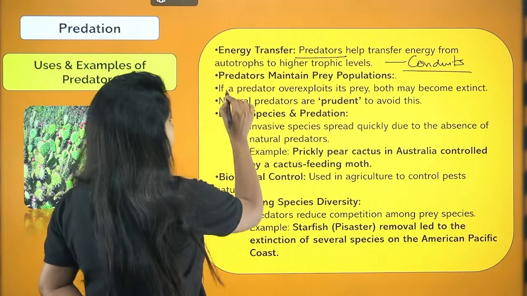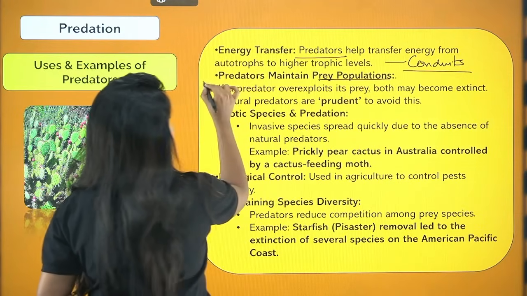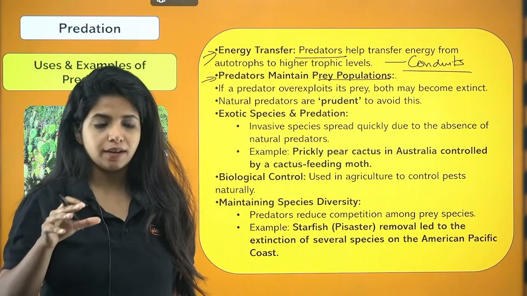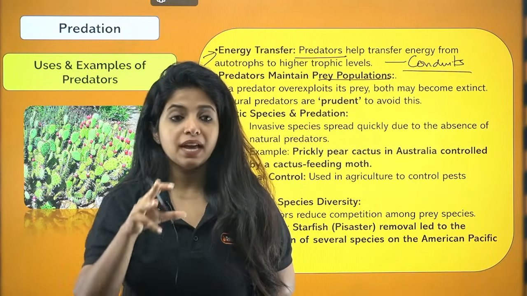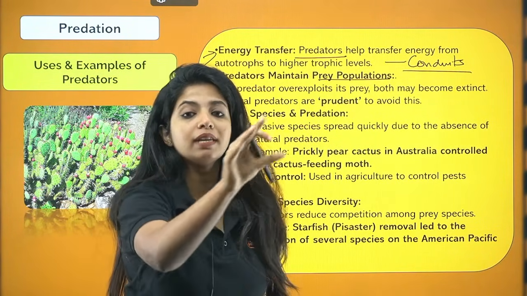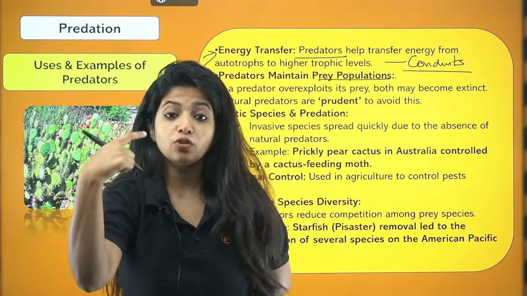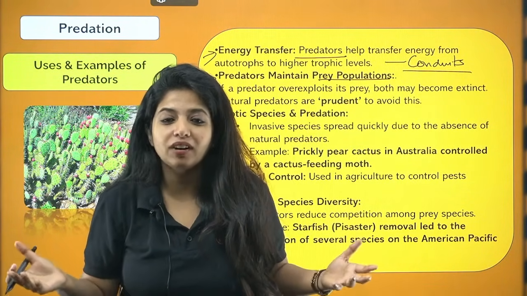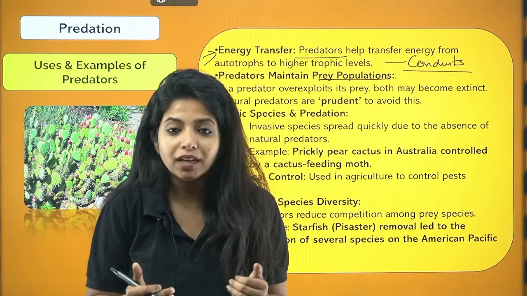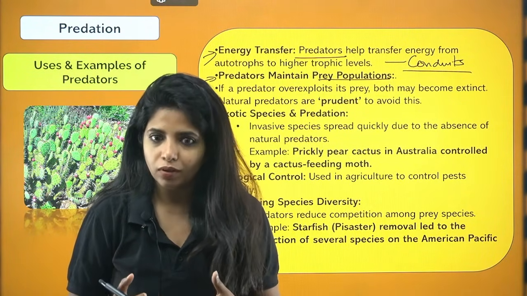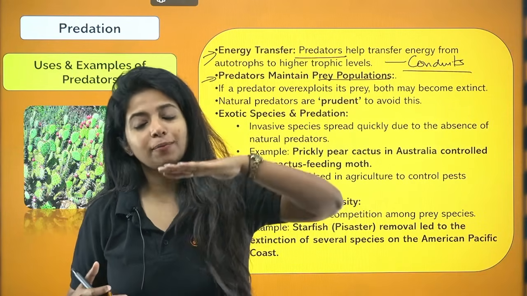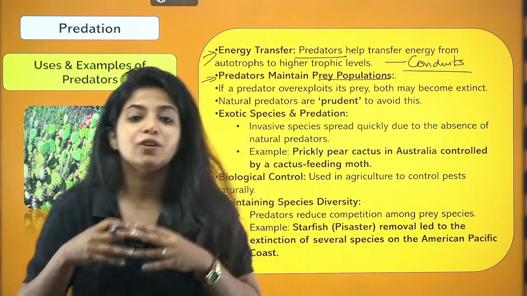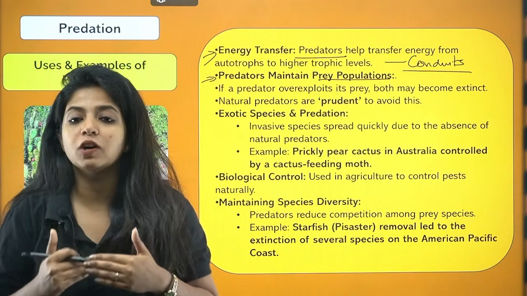Now over here, predators maintain the prey population. That is the second important thing that we have. How? Just understand, a tiger is there, and so many deer are there. If the tiger goes and eats so many deer, what is going to happen? It knows that tomorrow it is not going to have its food, because it ate all the deer. Do you think the tiger will be able to sustain? No. Obviously the prey population is getting down, and the predator population will also go down because it does not have food. If the prey gets extinct, the predator will also become extinct.